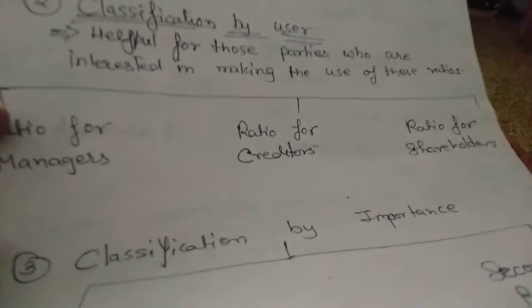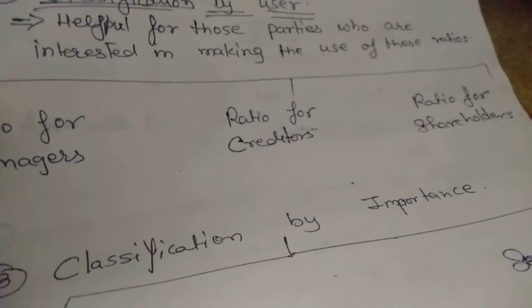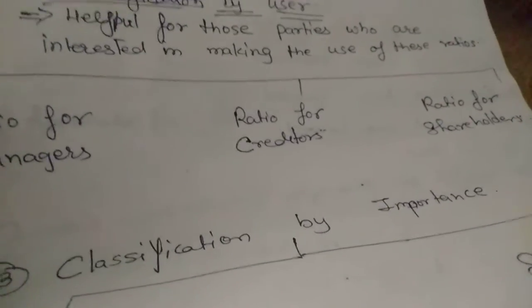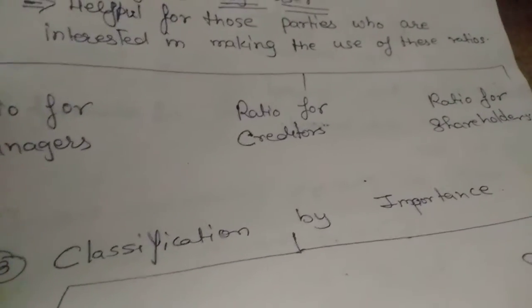Next classification is ratios for creditors. Now the creditors are the people who are of prime importance for your organization.